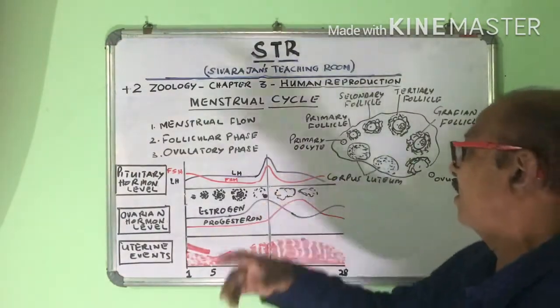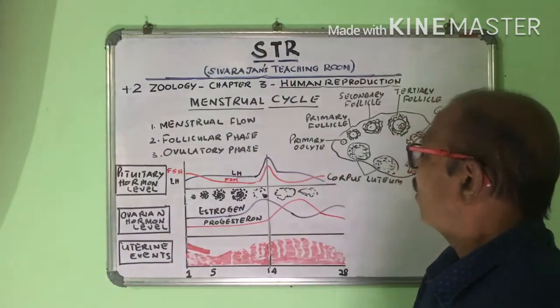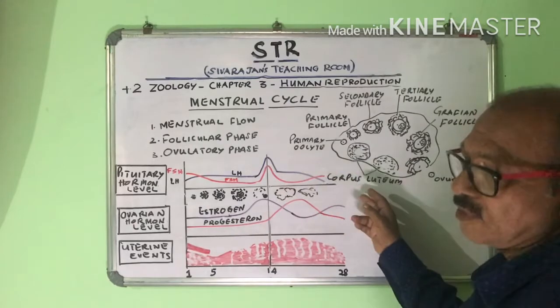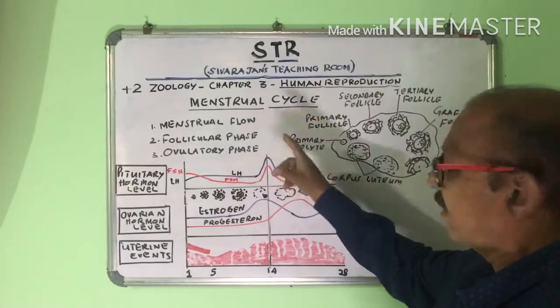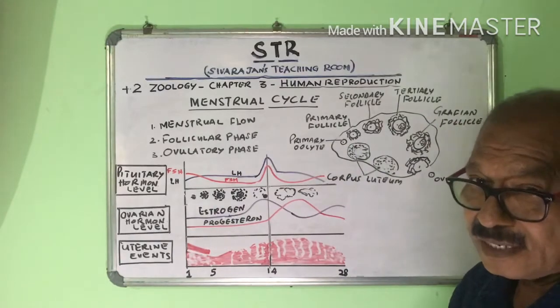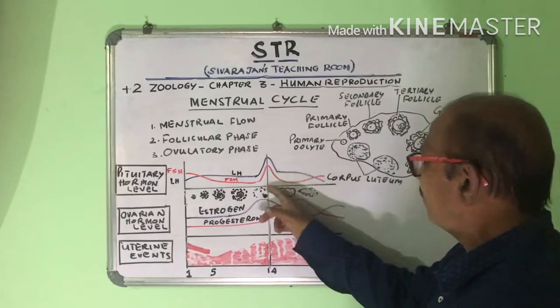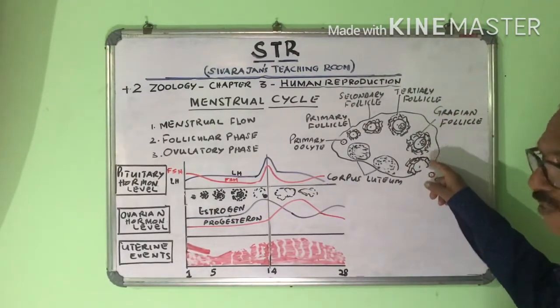So on the 14th or 15th day of the menstrual cycle, the level of LH increases suddenly. This is called an LH surge, and this increased level of LH and FSH at the midpoint causes rupturing of the Graafian follicle.